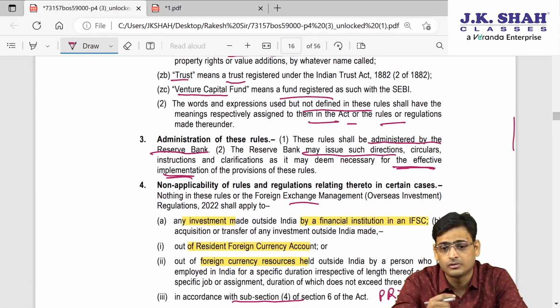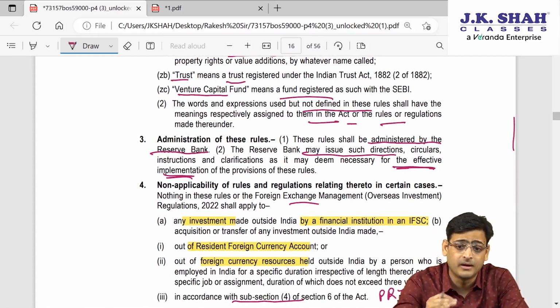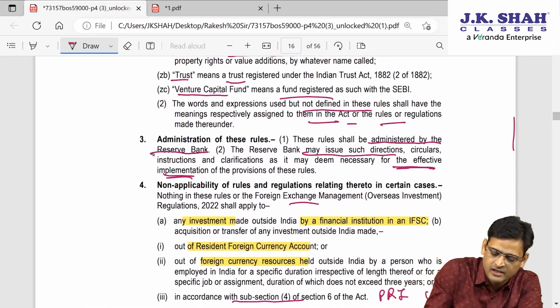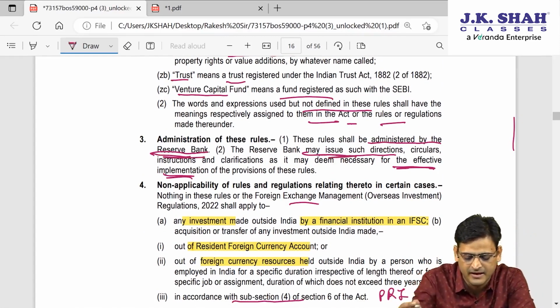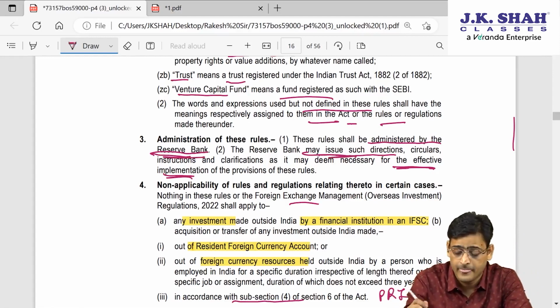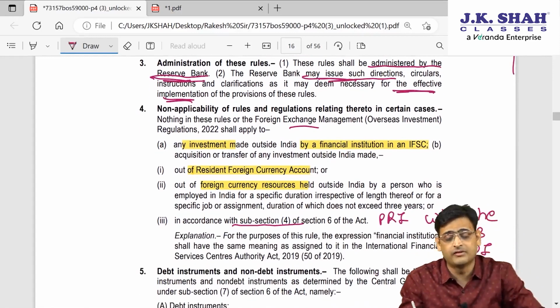Who is going to control this entire thing? Overseas investment rules. Since it is related to money, and that too money outside India, it will be controlled by RBI. The entire rules will be issued by RBI. All the directions and everything will be given by RBI. I hope it is clear. Now, to whom will these rules not be applicable?